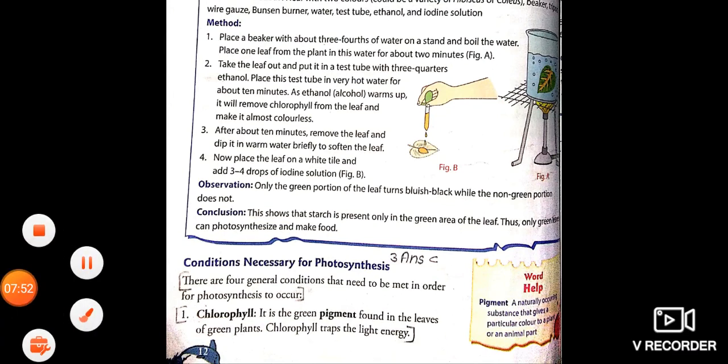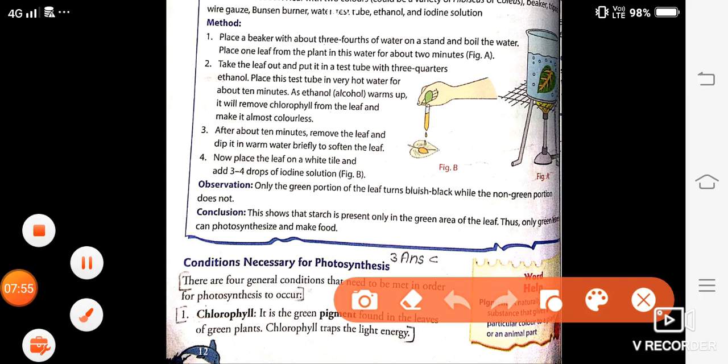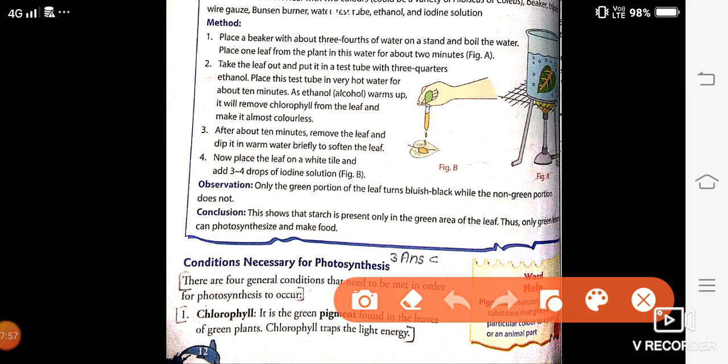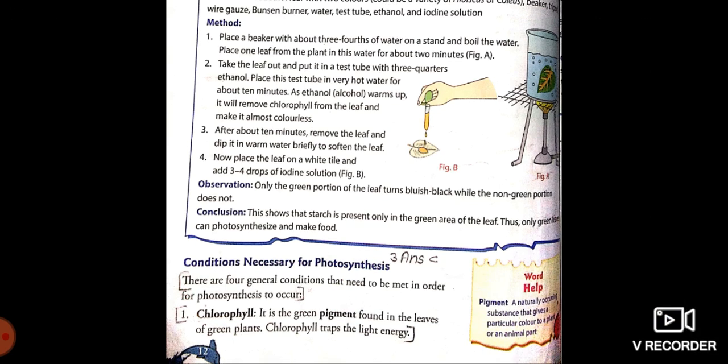First you will write the definition of photosynthesis, that we have ticked in the upper section. Then you will write the conditions necessary for photosynthesis. So for the first point, you will start from here. There are 4 general conditions that need to be met in order for photosynthesis to occur.